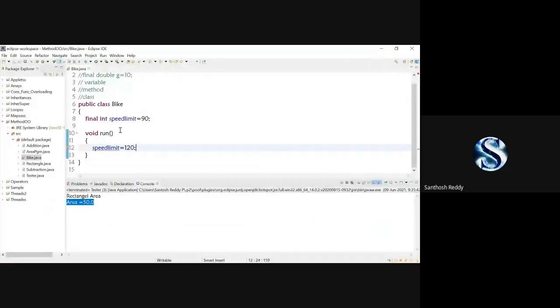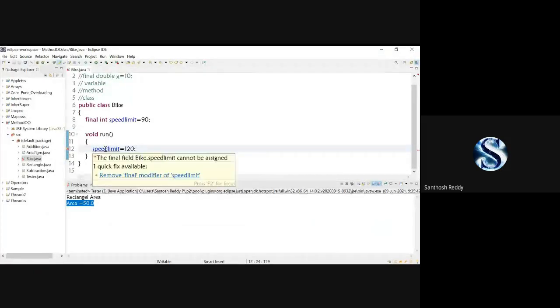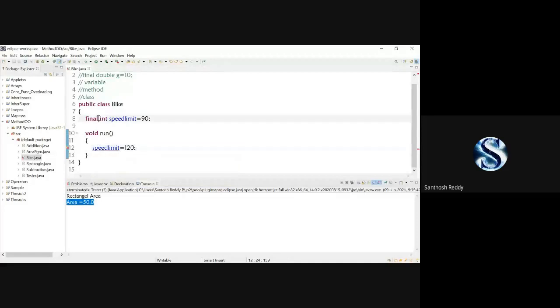Okay. As we have an error here, we cannot go for any further steps. Even if we execute, it will show the error. Why? Because it clearly specifies that you have made speed limit final and you cannot update the value, because it is constant. So if I remove this final, you can check it out, whatever error I have here will go. Now you can check it out, there is no error here. Why? Because you can change it as many times as you require. When I made it final, I cannot change it. That's it. Okay, this is the first one, for variable.